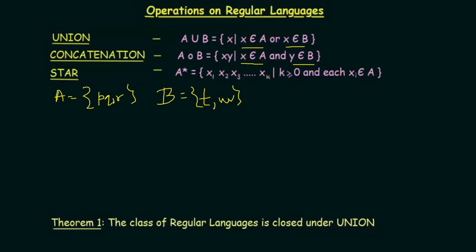So in this case, whenever we are doing the union operation between A and B, what is going to be the resultant? All of it. So it is going to be P, Q, R, T, sorry, not TU, it is actually T, U and V, okay.